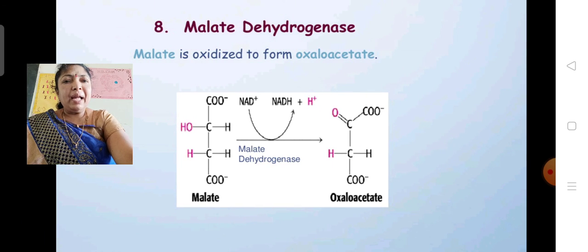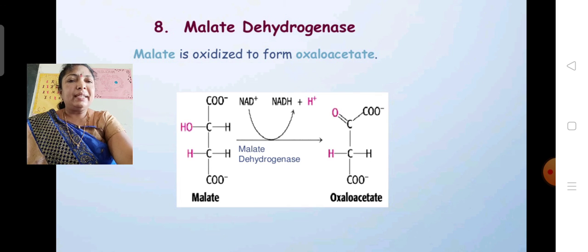Finally, the malic acid is oxidized to form oxaloacetic acid in which hydrogen atoms are liberated, taken by the NAD and formed into NADH2 in the presence of malic dehydrogenase. This is the final step.